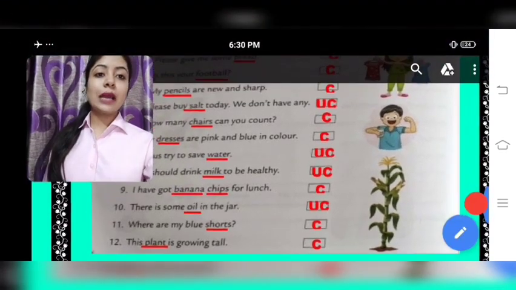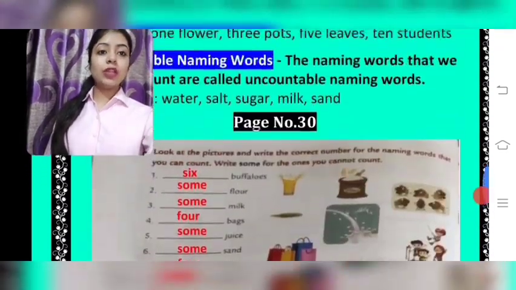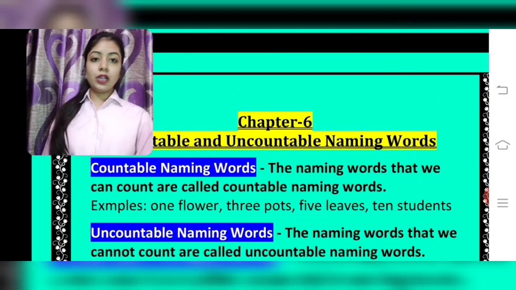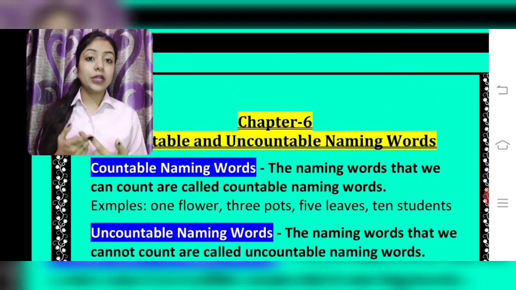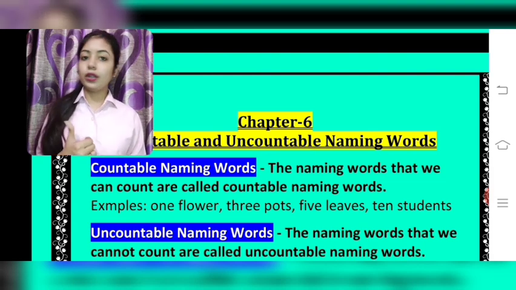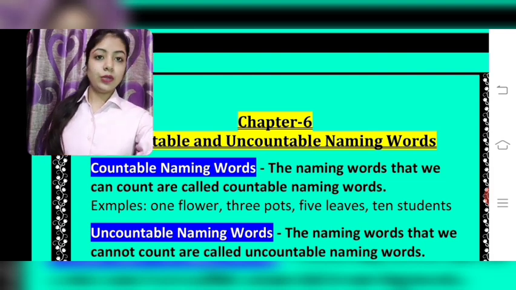Students, I hope this chapter on countable and uncountable naming words is clear to you. Countable, which you can count in numbers 1, 2, 3, 4, 5, 6. And uncountable, which you cannot count. Those are uncountable naming words.